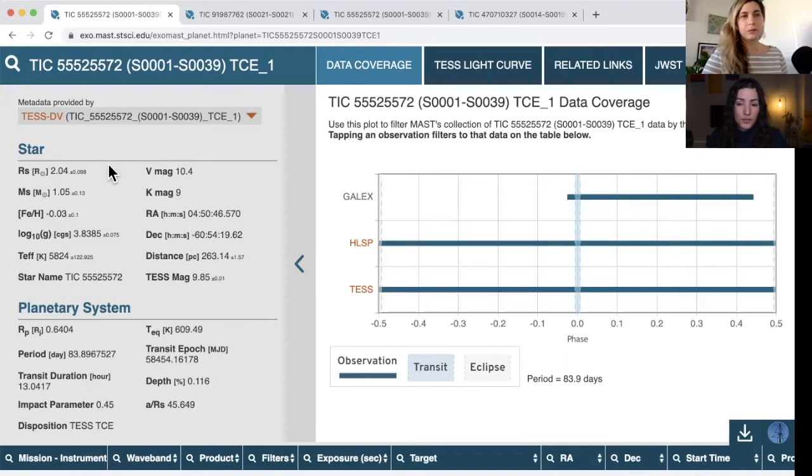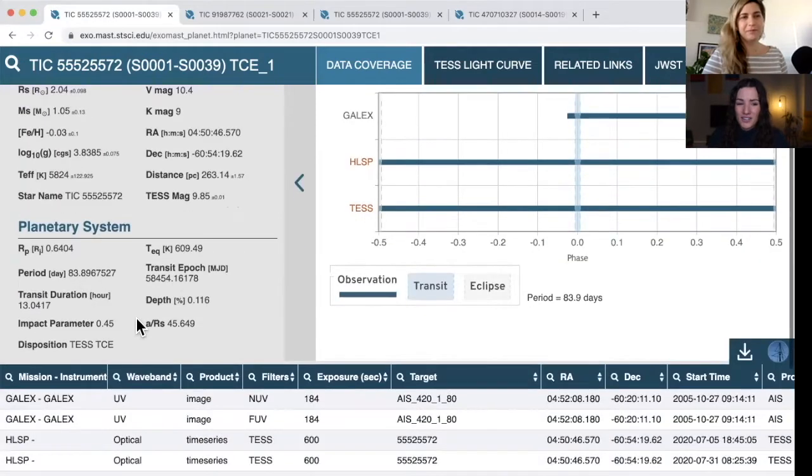So the most important ones, just very briefly, that I would look at for the star are the radius of the star and the brightness of the star, which is the V magnitude. Those are the two, and I guess the coordinates, so where it is located in the sky, in case I want to follow it up. And then for the planetary system, again, we like to know the size of it. This is in RP, in Jupiter radii, so this is how the size of the system compares to the size of Jupiter in our own solar system. And I guess the period is also one of the ones that I would always look for.